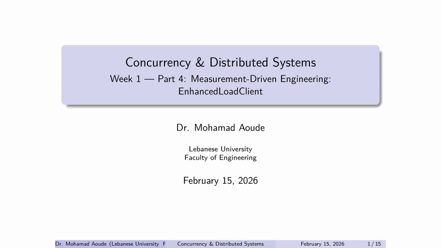We introduce a real load client, enhanced load client, not because it's fancy, but because without load generation, you cannot measure anything reliably. And once we measure properly, we get three tools that change everything: P50 for typical latency, P95 for tail latency, what users actually remember, and throughput for system capacity. By the end, you won't say it feels faster. You'll say P95 dropped by X, throughput improved by Y, CPU utilization moved to Z, and here's why.